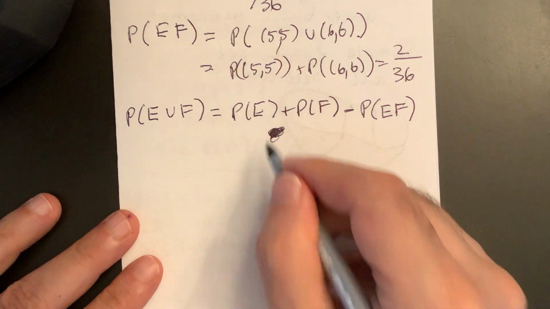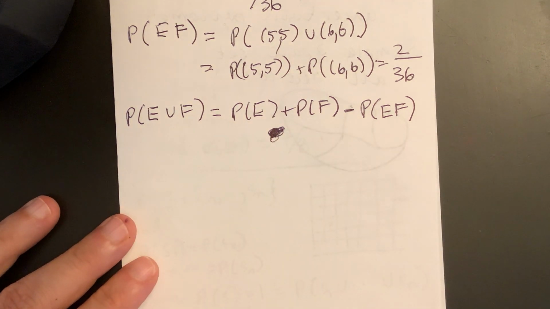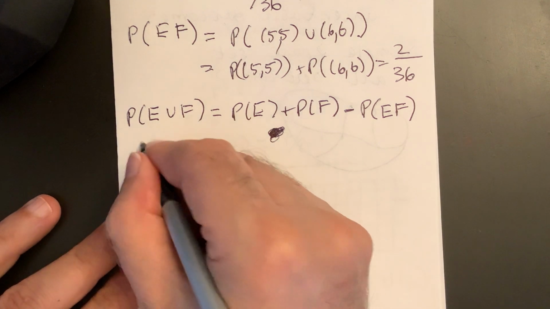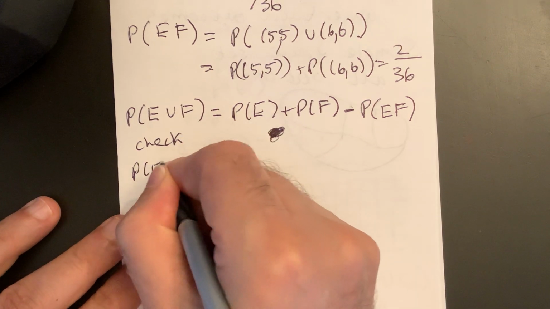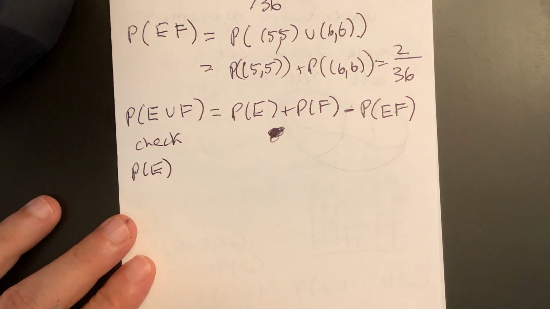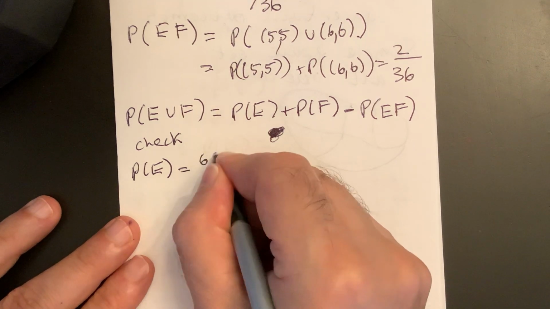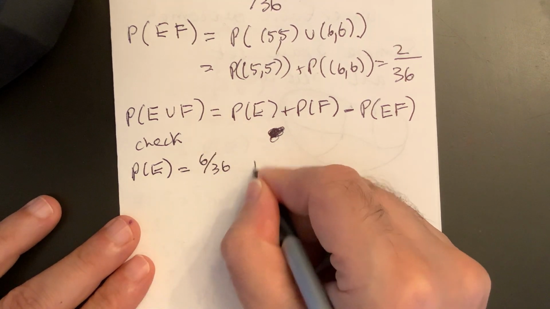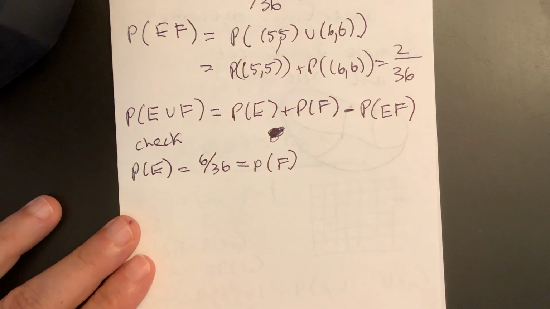Let's check that this is true. So this is an identity. We will look at it in more detail in a next lecture or two. So let's just check the probability of E. Remember, E is greater than or equal to 10. So this was 6 over 36. And probability of F was doubles. This is also 6 over 36.